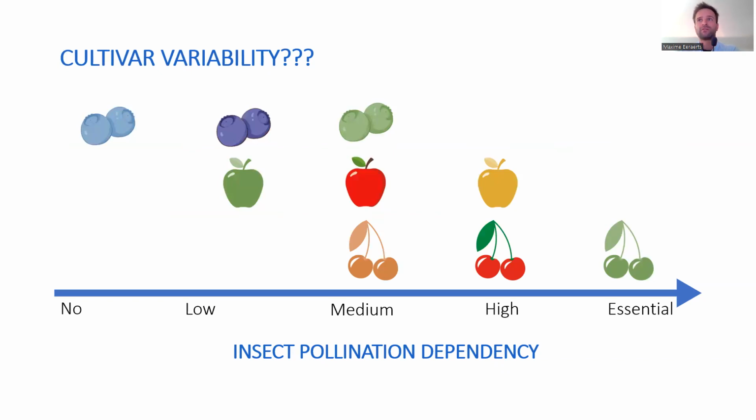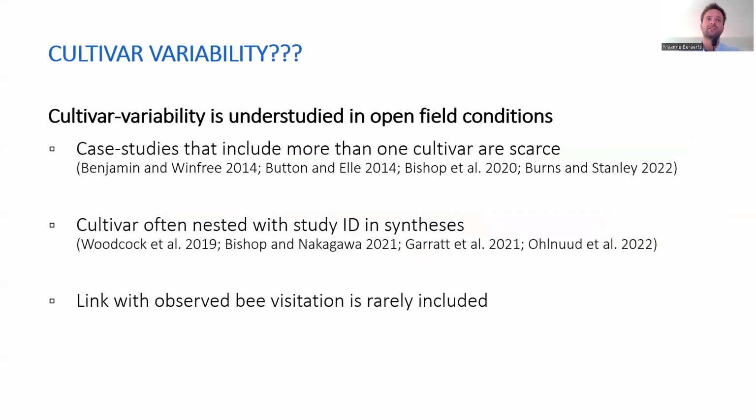Recently, however, we have also been studying the question of whether this insect pollination dependency continuum is also valid for different cultivars of a single crop. However, this cultivar variability is very much understudied in open field conditions.